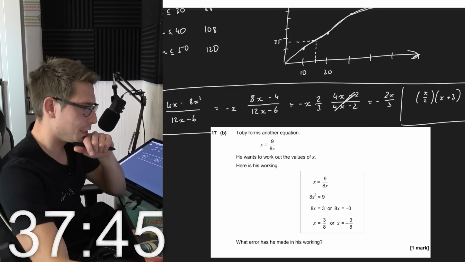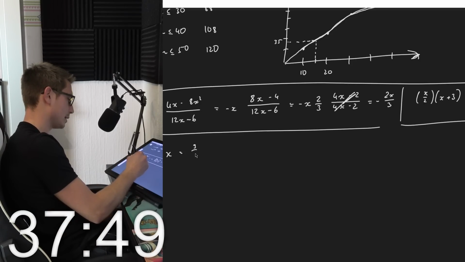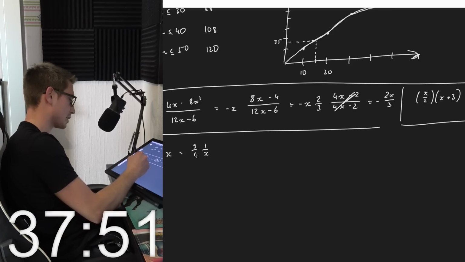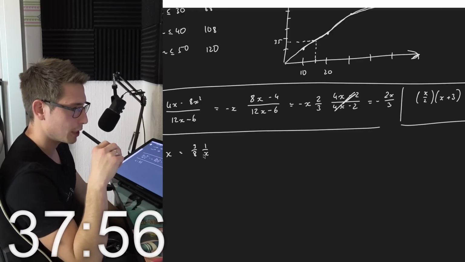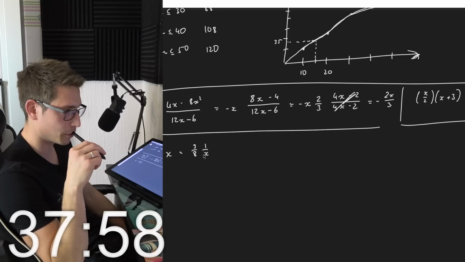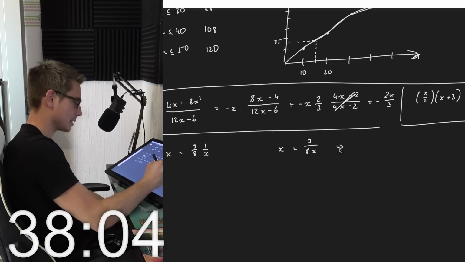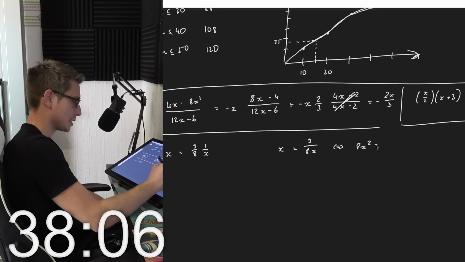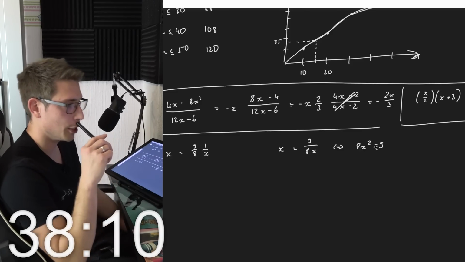Toby forms another equation. x is equal to 9/8 times 1 over x. He wants to work out the value of x. Here's his working. So he multiplies by 8x. So what he does is x is equal to 9 over 8x is equivalent to saying 8x squared is equal to 9. And then what he says, no.